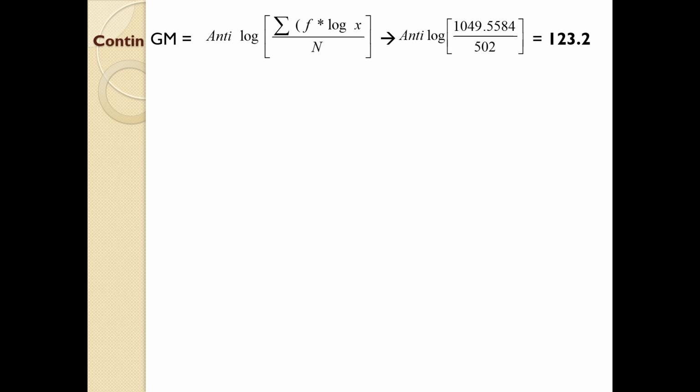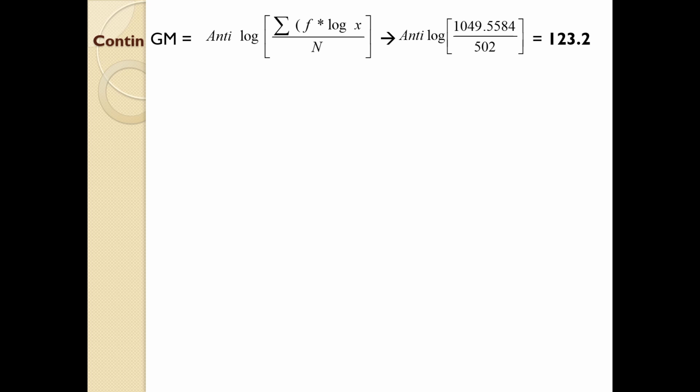I'm not going further into the details regarding the computation, because we have discussed regarding how to find the log, anti-log previously, and we have discussed how to substitute the same details in the equation. So I am not going to repeat the same point again and again, because it will be very boring. So here the answer is 123.2. So this is how you have to deal with questions relating to geometric mean. It's very easy, computation also very easy. You can find the answer within few steps, but the thing is that you must have a clear idea regarding how to find log as well as how to find anti-log.